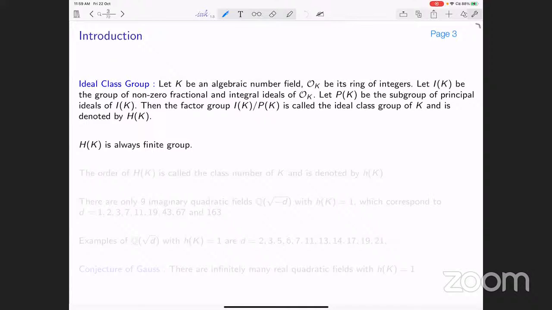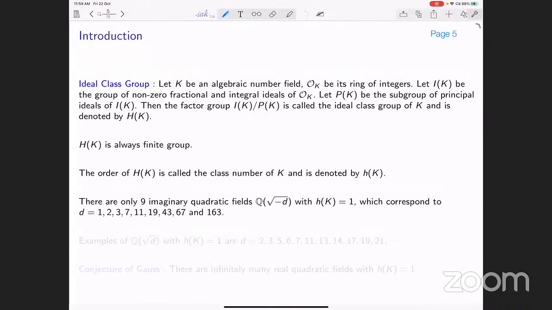And it's well known that H(K) is always finite, follows from Minkowski's work. And the order of H(K) is called the class number of K, and usually it is denoted by small h(K). All right. So one of the problems is to classify number fields which have class number 1.